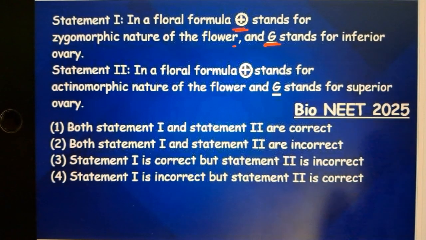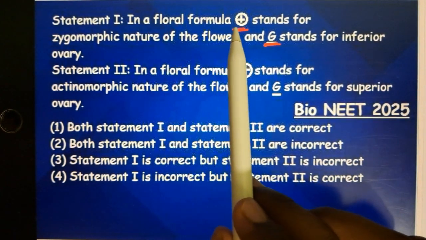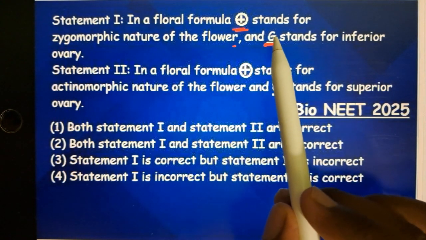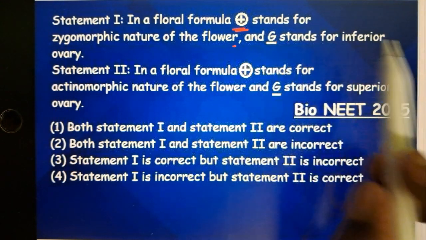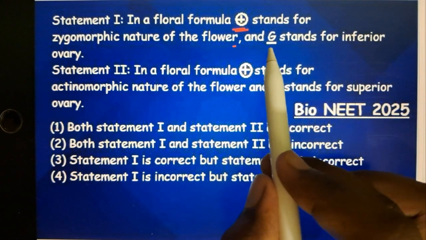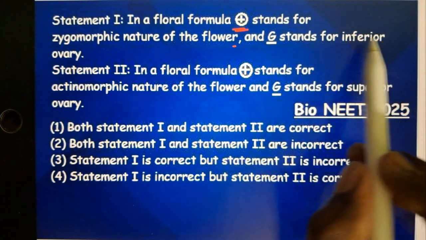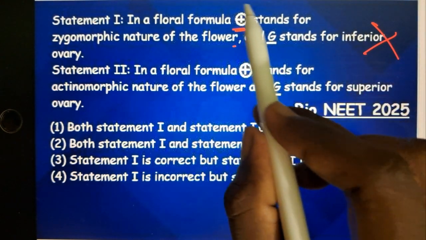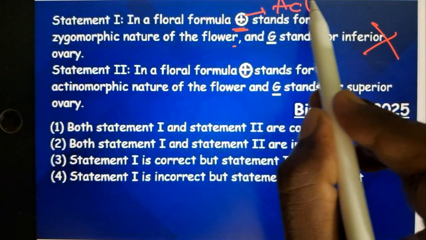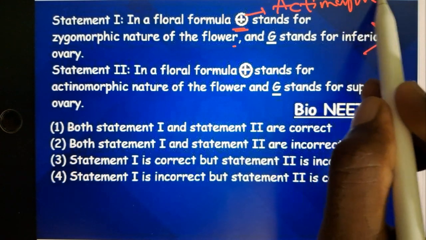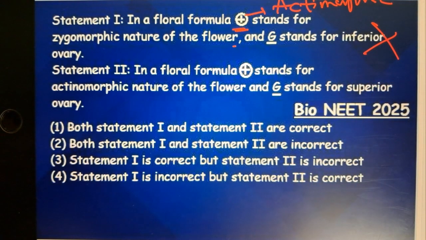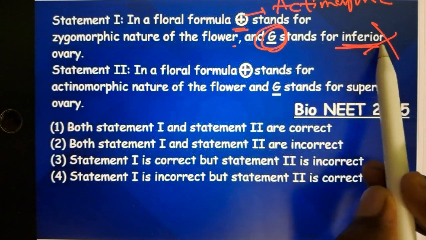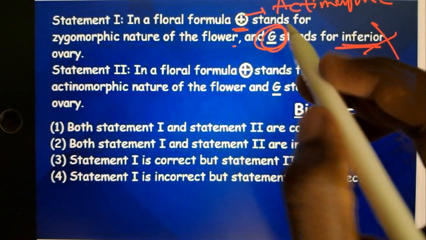Statement type questions. Statement 1. In floral formula, this symbol stands for zygomorphic nature of the flower, and here the G and downside the bar stands for inferior ovary. Sorry, it is wrong, because this symbol represents actinomorphic nature or radial symmetry, and this one is not inferior, it is superior one.